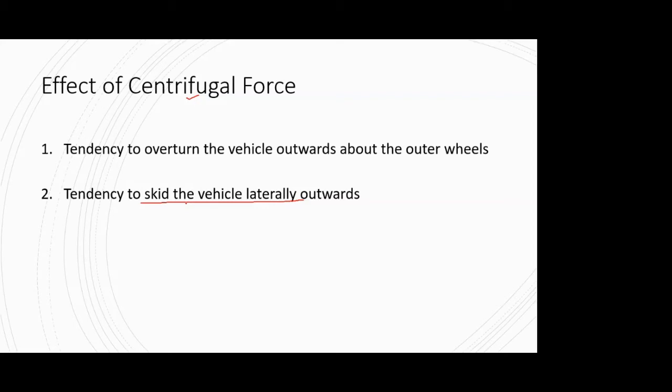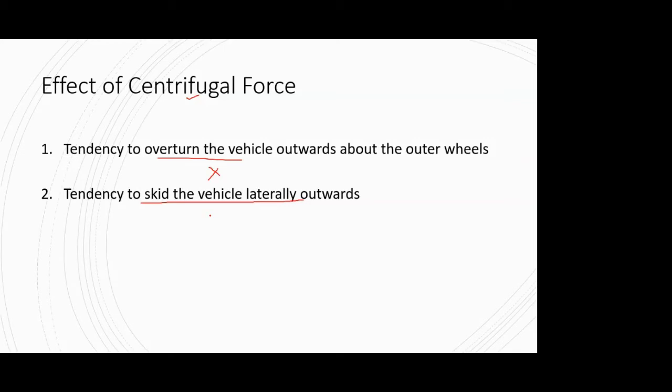And as a highway engineer, it is our responsibility that when you design a highway, you should see that these two things never take place on your highway. Now, obviously, there are factors on which this will depend, and the most important factor, which is not in our hands as a designer, is the speed of the vehicle. Though we design the highway for a particular speed and put up a speed limit sign, it's up to the driver individually what speed he or she follows.